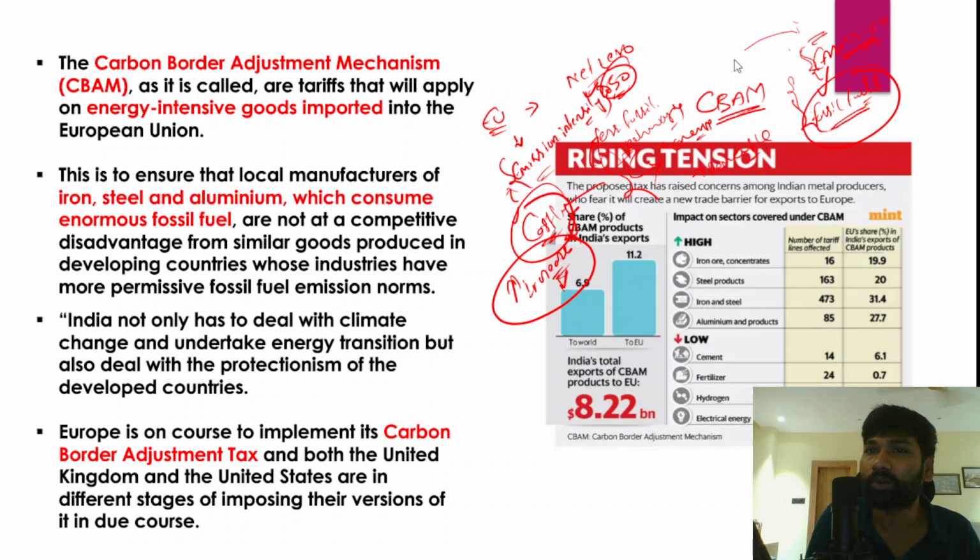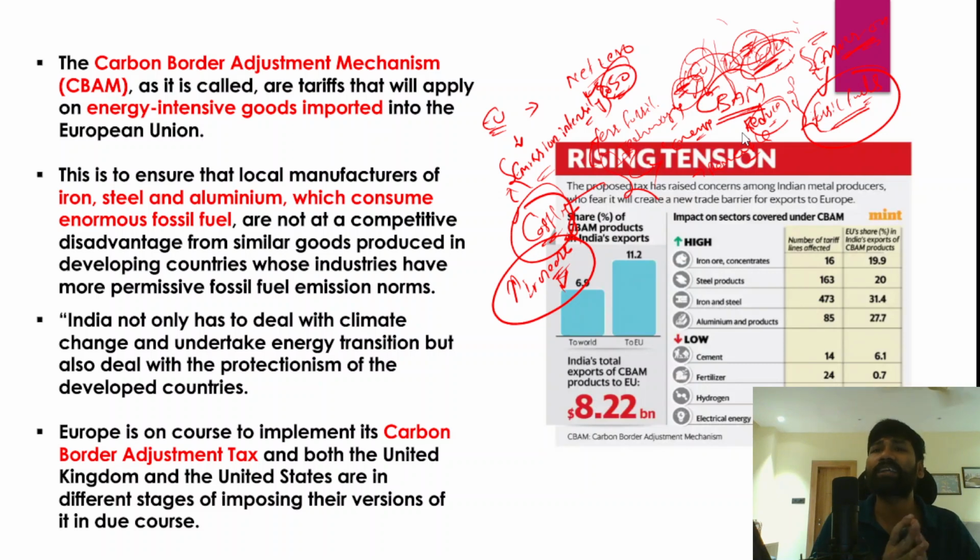So when these Indian goods enter into the European Union markets, they have to pay the carbon tax, and only then will Indian goods be allowed to export into the European Union. This is essentially to bring in some sort of a level playing field between European Union companies and Indian companies. But now Indian companies have to pay higher taxes to enter into the European Union, so that would substantially reduce the total number of exports into the European Union. That is the actual idea of the carbon border adjustment mechanism.